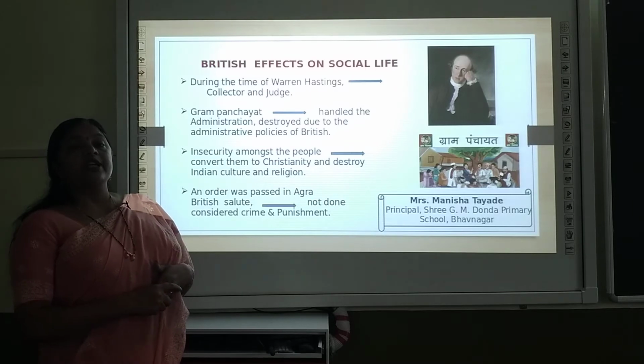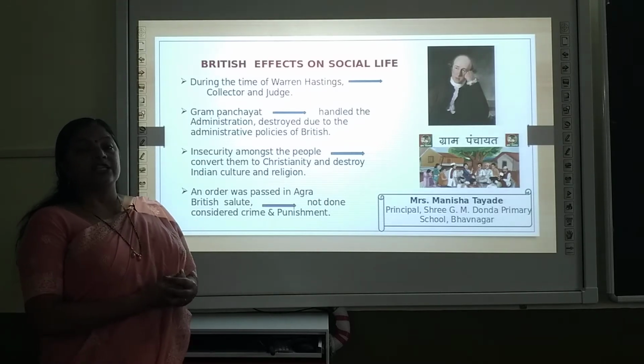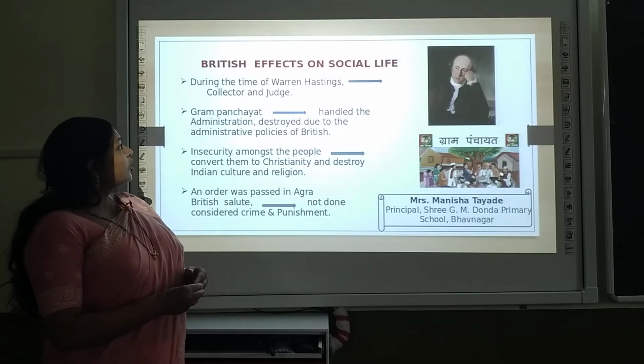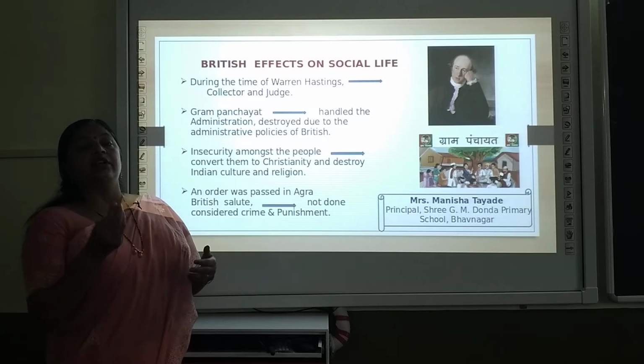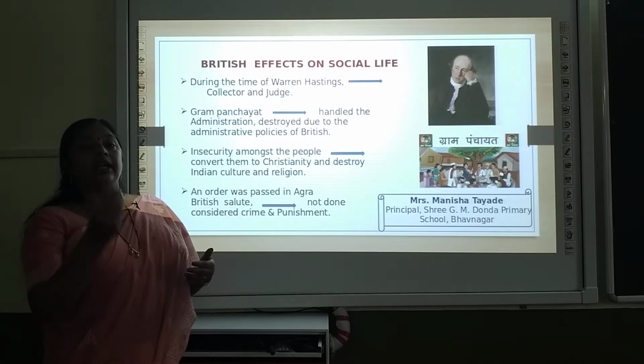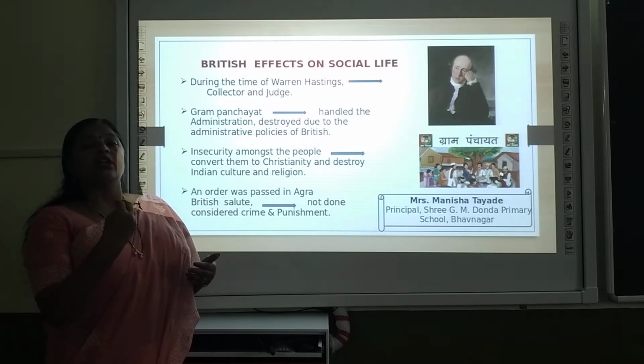Now what were the effects of the British on social life? How was our social life disturbed by the British? During the time of Warren Hastings, the charge was given to persons called collectors to collect the tax, and they were given the right to give judgment also. They worked as judges also.